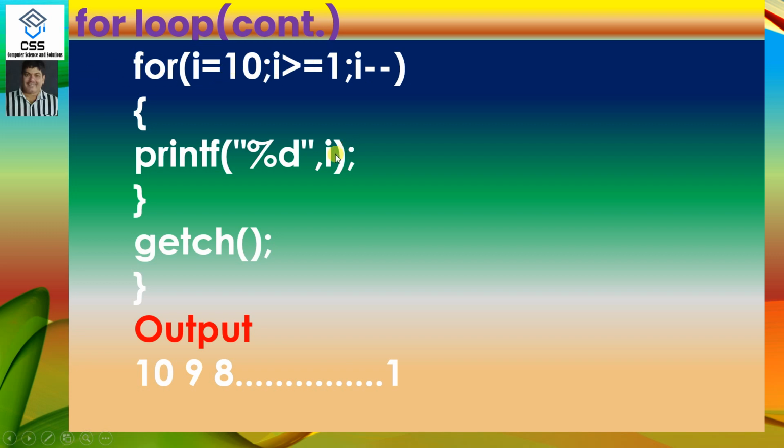10 greater than or equal to 1, yes, print 10, i decremented to 9, 9 greater than or equal to 1, print 9, i decremented to 8, till it goes to 0. When it is 0, 0 greater than or equal to 1, no, it comes out of the loop and the result will be 10, 9, 8 till 1.